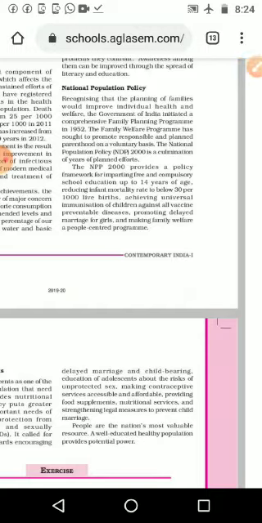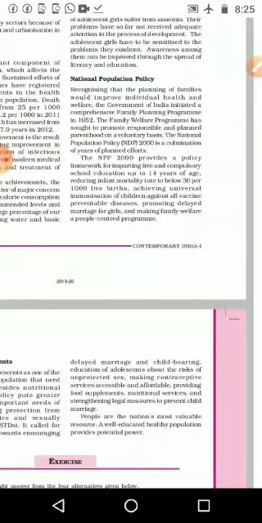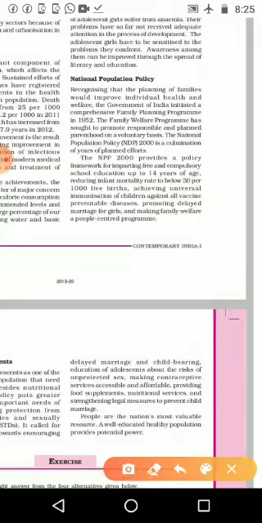The family welfare program has sought to promote responsible and planned parenthood on a voluntary basis. What was the aim, or what did they want to do? They wanted to promote responsible as well as planned parenthood on a voluntary basis. The government is not going to compel anybody; instead, we want to do it on a voluntary basis.